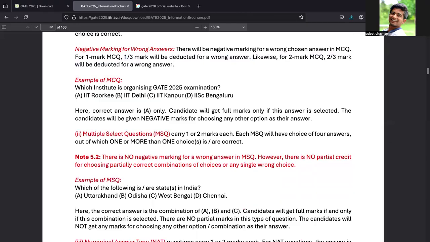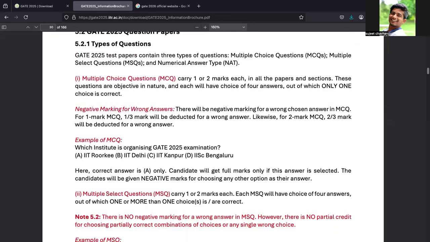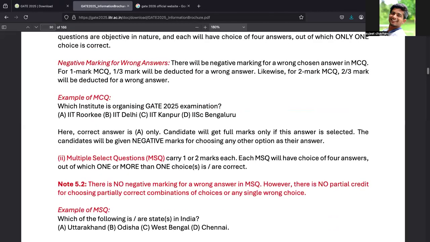Multiple select questions. So yes, these are examples of MCQ. Here they have given this example: which institute is organizing the GATE 2025 examination?